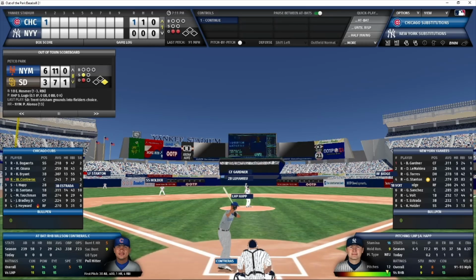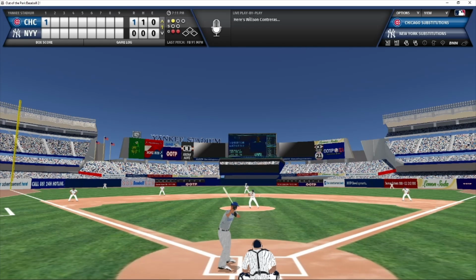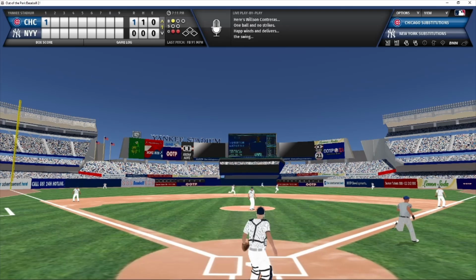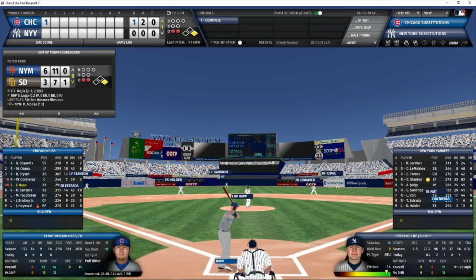Wilson Contreras now the batter. Batting against Happ, 1-ball count. And Contreras knocks one into right field. That's going to be a base hit the opposite way for Wilson Contreras. 2-out single. And now he's standing on first. And the other Happ, Ian Happ, steps into the batter's box. He is going to step in from the right side against the lefty, J.A. Happ. And I imagine they are very happy to see each other.